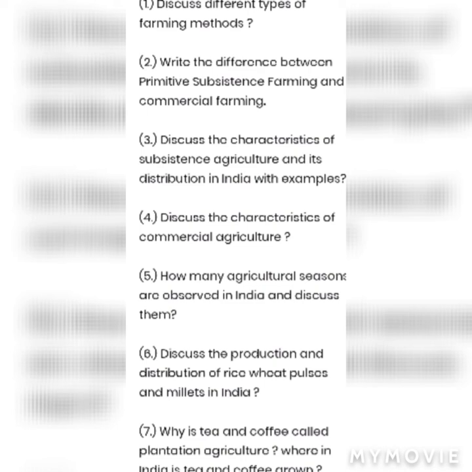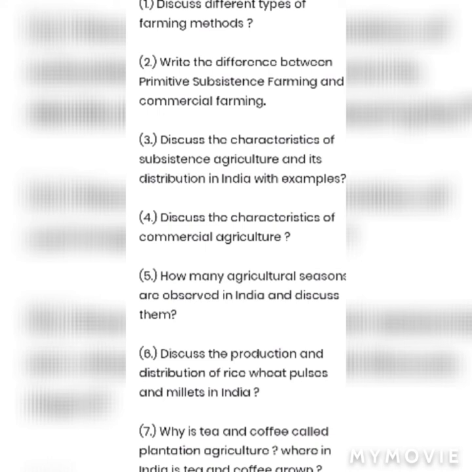Same, this answer is given in the notes in the difference. Question 4, discuss the characteristics of commercial agriculture. So the answer is, commercial agriculture is done on a large piece of land, many laborers are hired, use of modern technology, use of many new fertilizers. These are all characteristics of commercial agriculture.